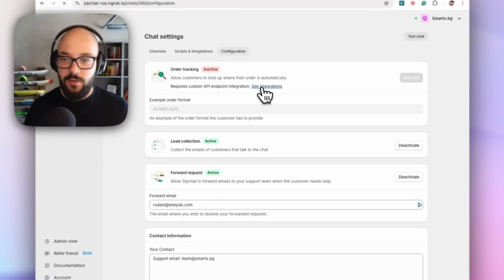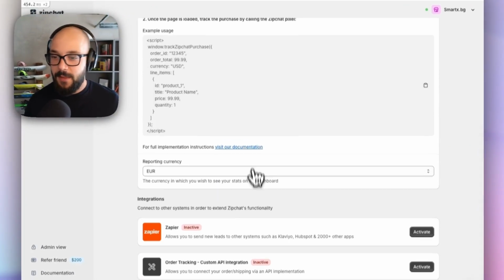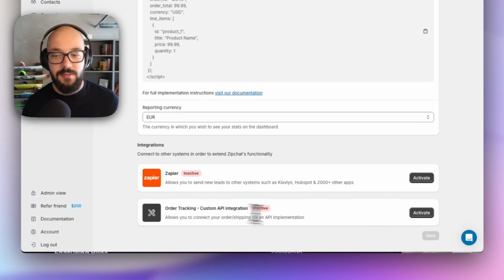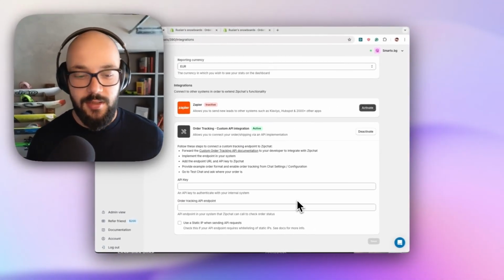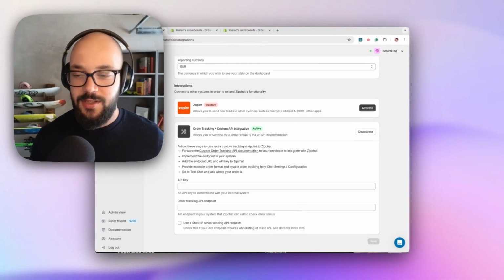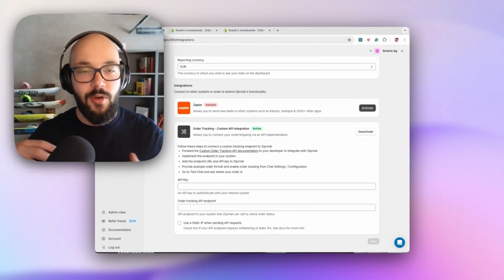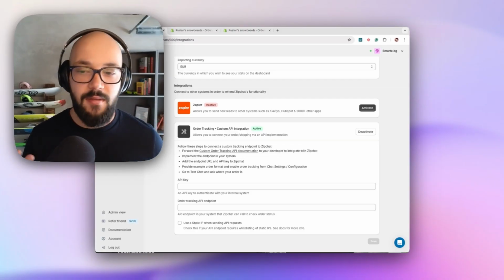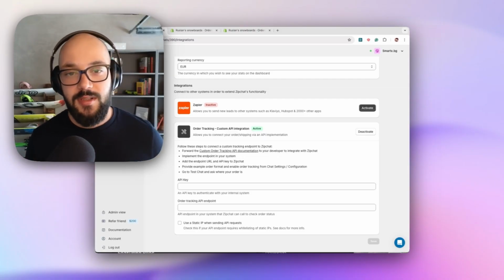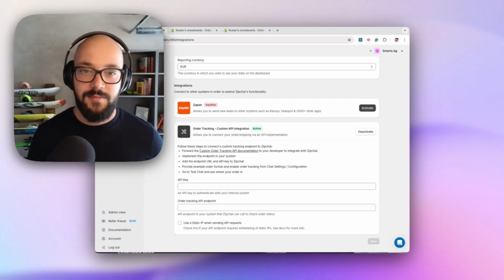All you need to do is go to the integrations tab and enable order tracking custom API integration. We have a really simple API integration that usually takes 1 hour of implementation, and then Zipchat can plug into your own system, no matter if it's a custom CMS, an ERP, whatever. And then Zipchat can answer your customers where the order is and what its status is.